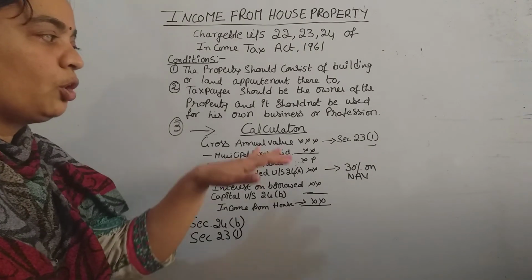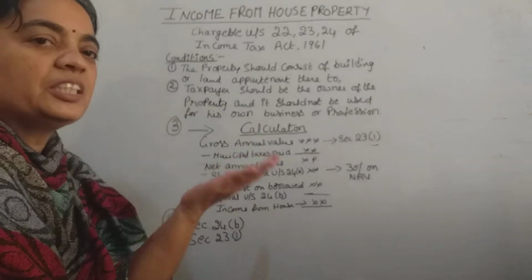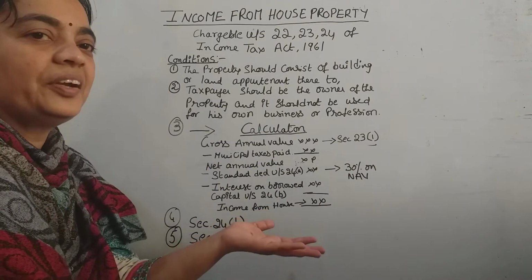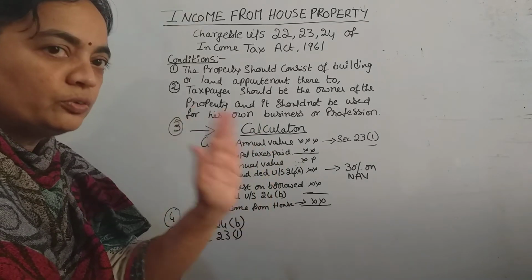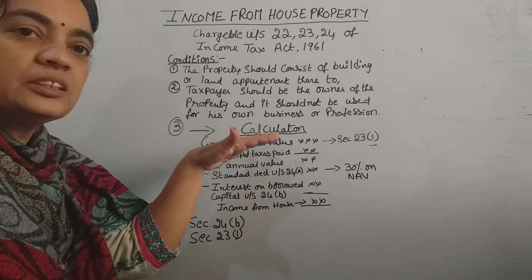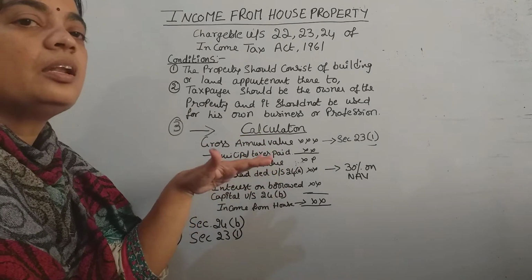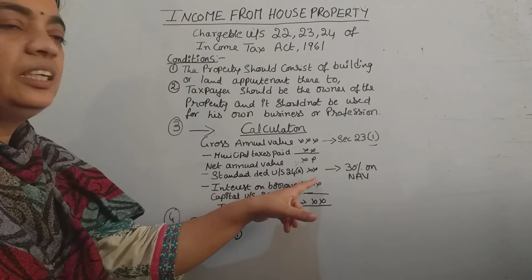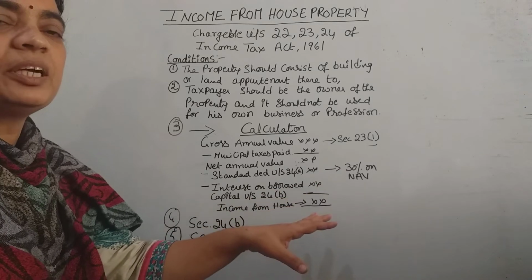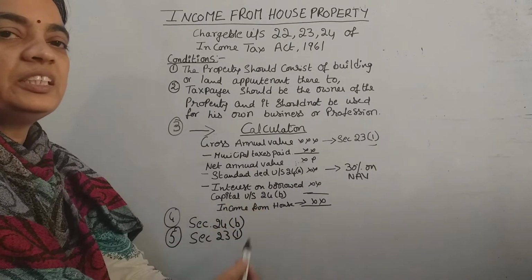Okay, I am talking about the let out property only, not the self-occupied property. If it is self-occupied, you won't be getting any rent, so no need of these calculations. The calculation will be different, that also we will discuss. So this calculation is related only to let out property. Fine. Now we have taken a 30% standard deduction given by the law. Fine. After that, one more part is there.